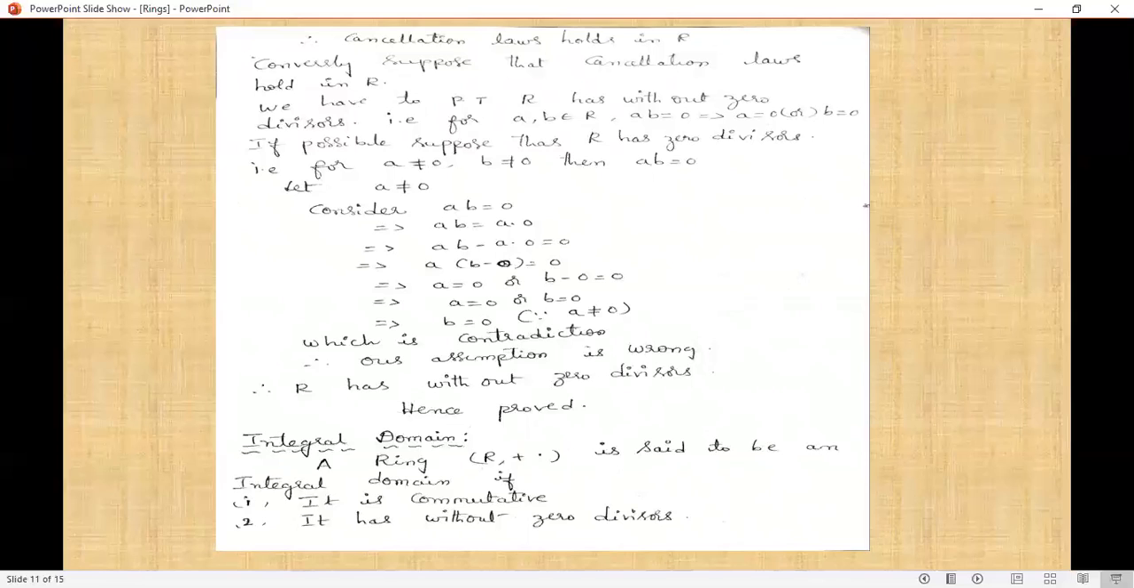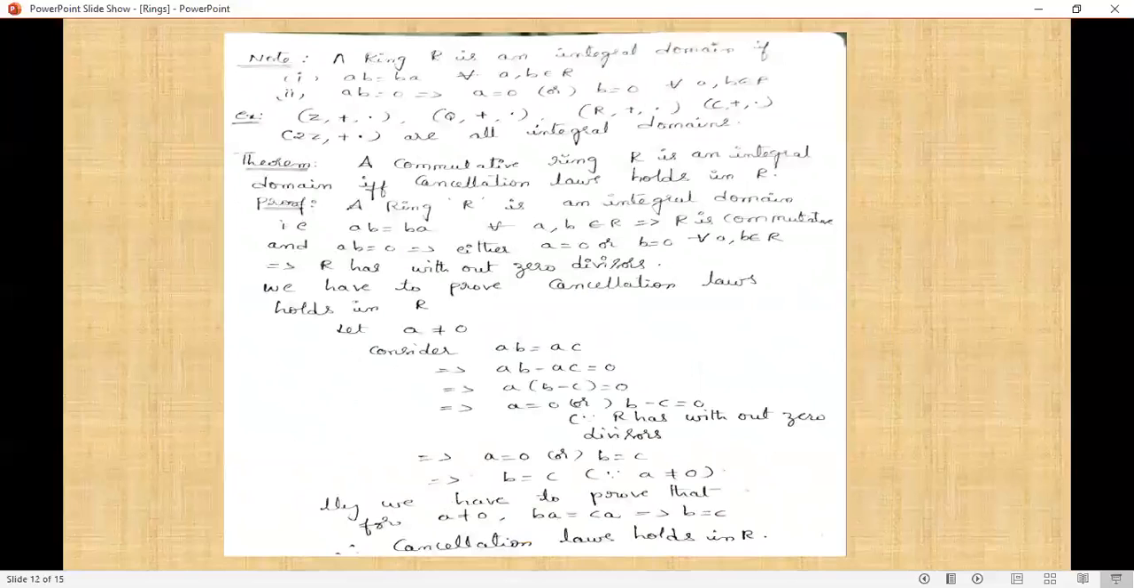A ring R, +, · is said to be an integral domain if it is commutative and has no zero divisors. That means a ring R is said to be an integral domain if it satisfies these properties. First, it is commutative, that means ab equals ba for all a, b belongs to R. The second one is it has no zero divisors, that is ab equals 0 implies either a equals 0 or b equals 0.